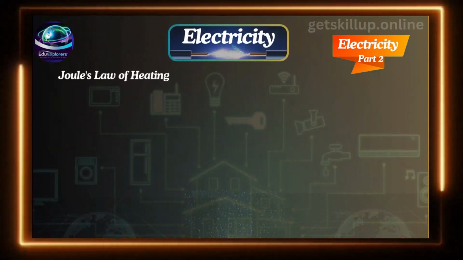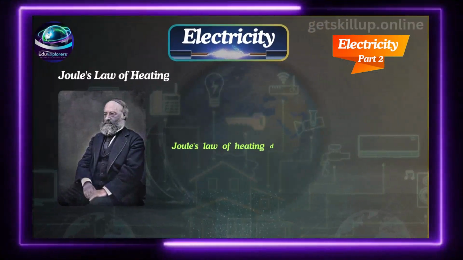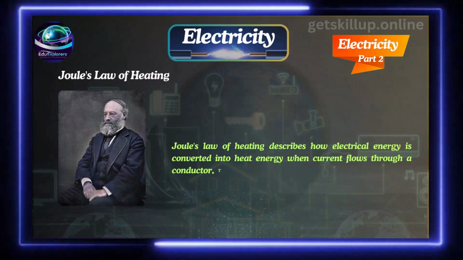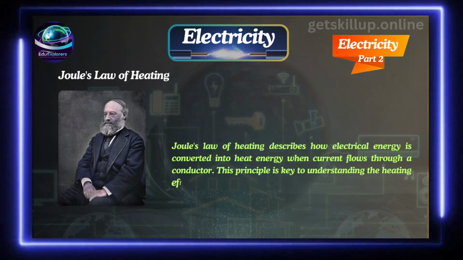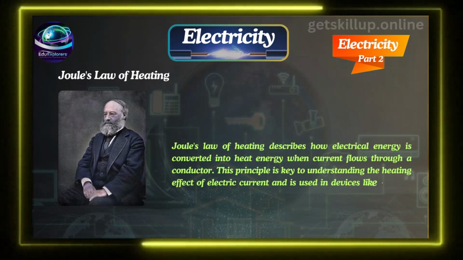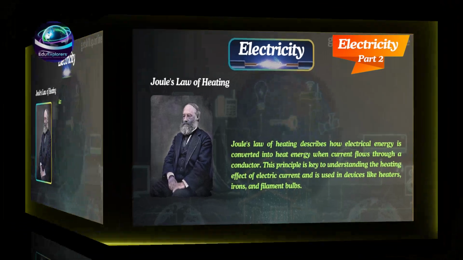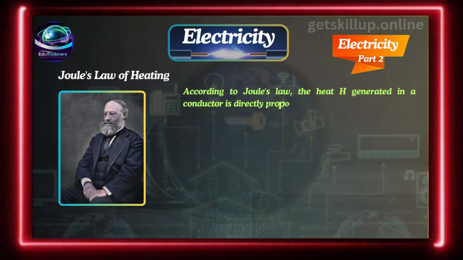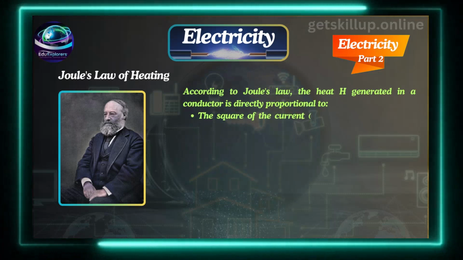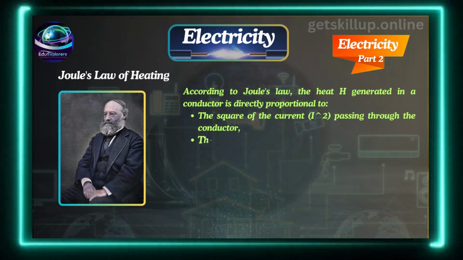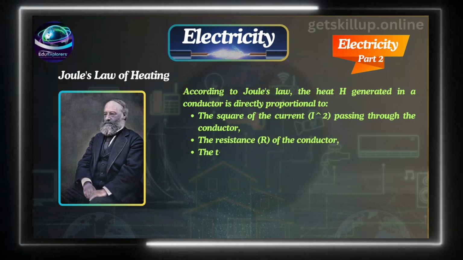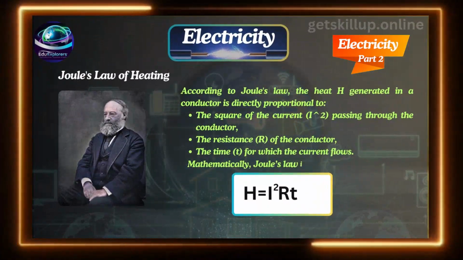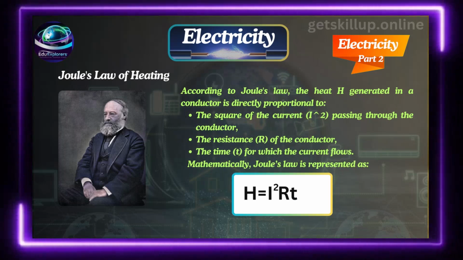Joule's law of heating. Joule's law of heating describes how electrical energy is converted into heat energy when current flows through a conductor. This principle is key to understanding the heating effect of electric current and is used in devices like heaters, irons, and filament bulbs. According to Joule's law, the heat generated in a conductor is directly proportional to the square of the current I squared passing through the conductor, the resistance R of the conductor, and the time t for which the current flows. Mathematically, Joule's law is represented as H is equal to I squared R t.